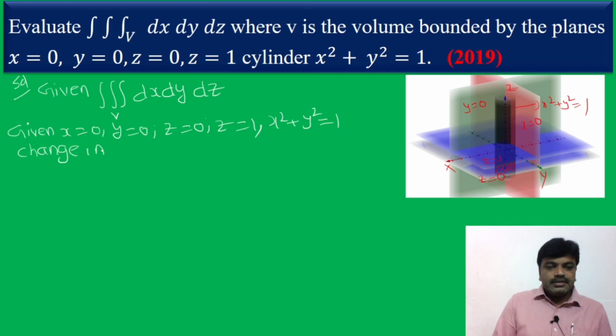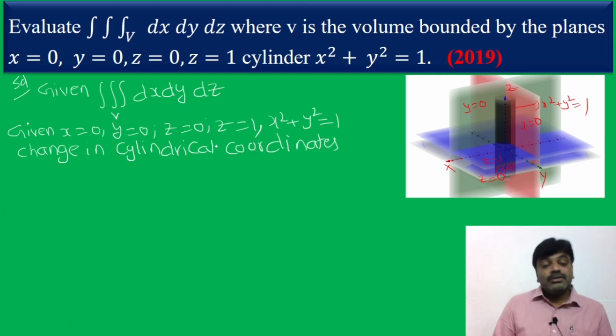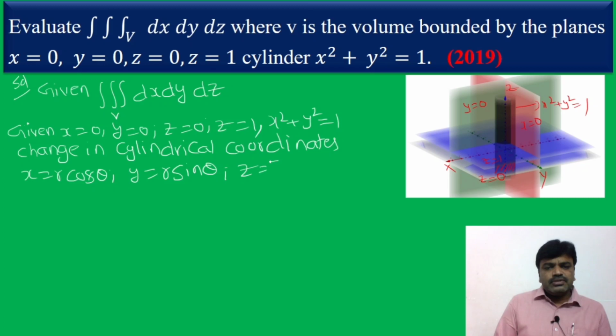Change into cylindrical coordinates. What are the cylindrical coordinates? Anybody? Exactly, x is equal to r cos theta, y is equal to r sin theta, of course we can take phi also, and z is equal to z. Now cylindrical coordinates means r, theta, z, or r, phi, z. We can take any coordinate, friends.